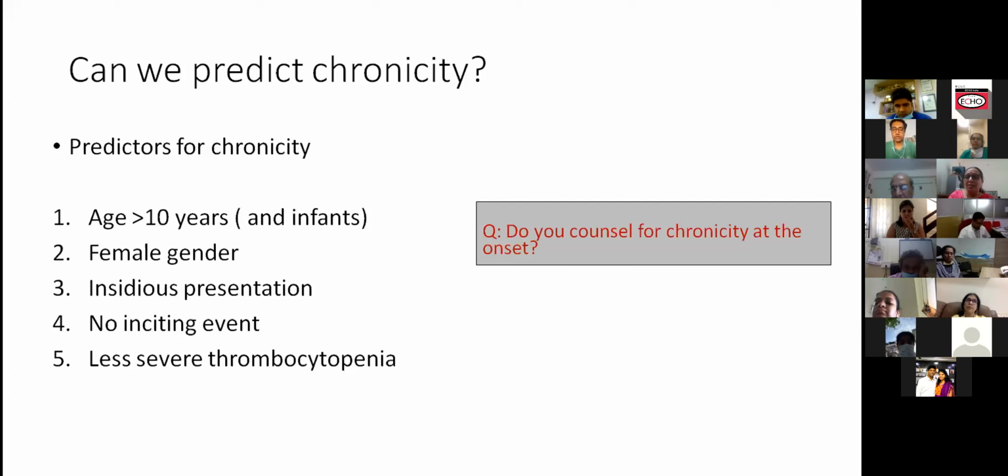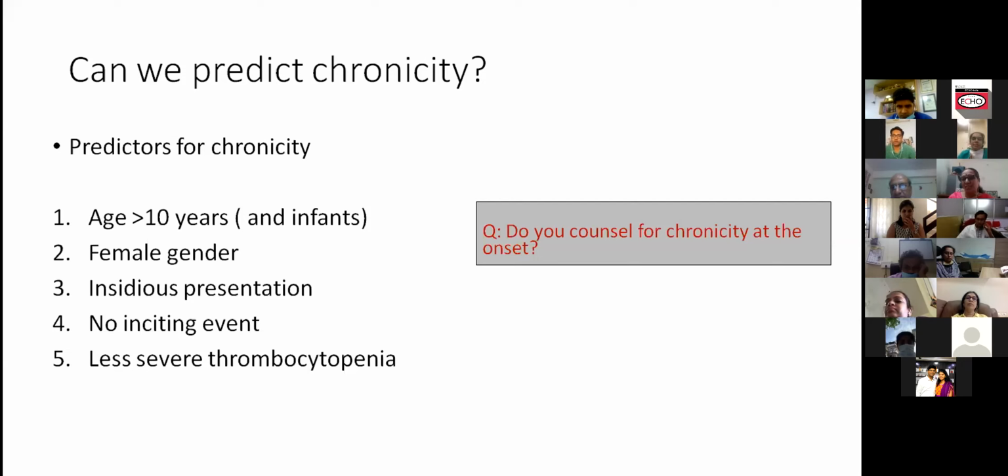So I think this is again clinical practice variable from person to person, but as per textbooks also, as per literature also, there is no indication at the onset of ITP according to me. Not at the onset, but when the disease is becoming chronic, at that stage. Yes, sir, when the disease becomes chronic, but definitely, Neeta's point.